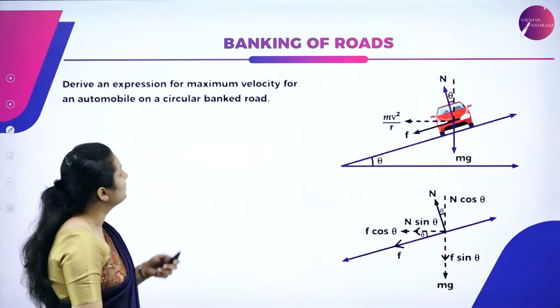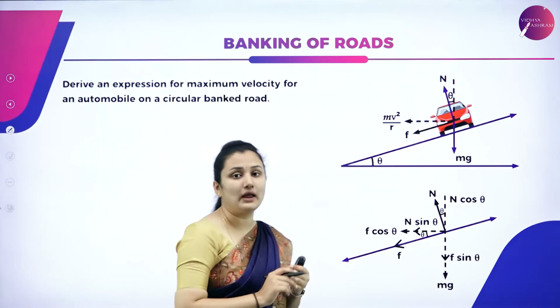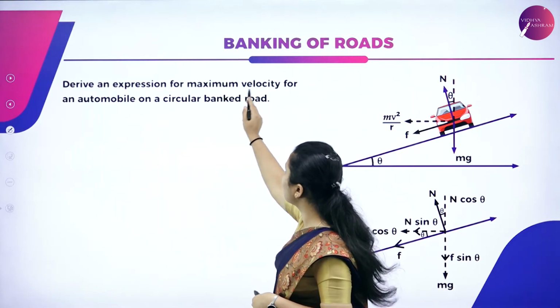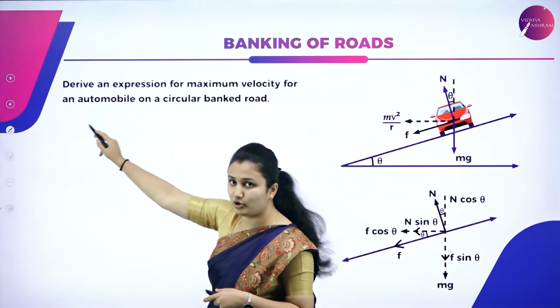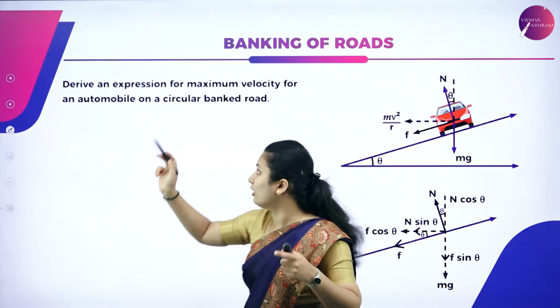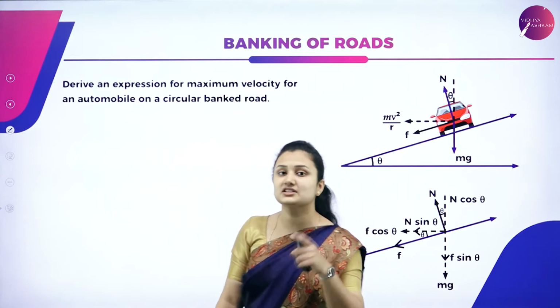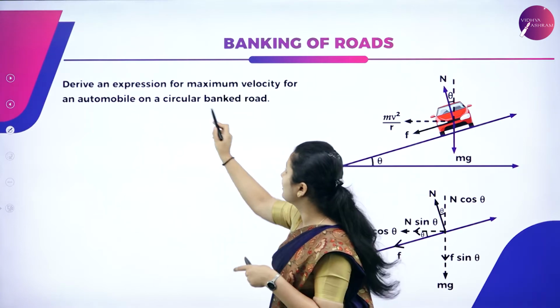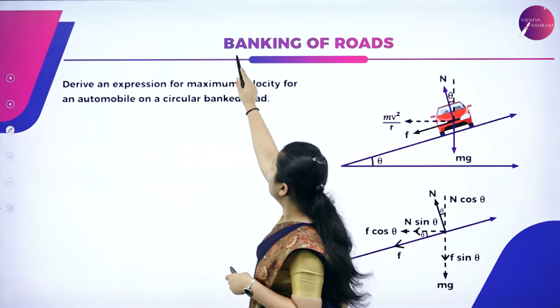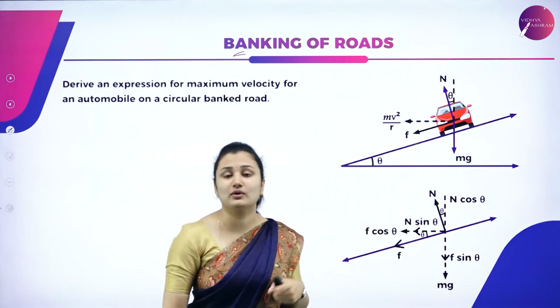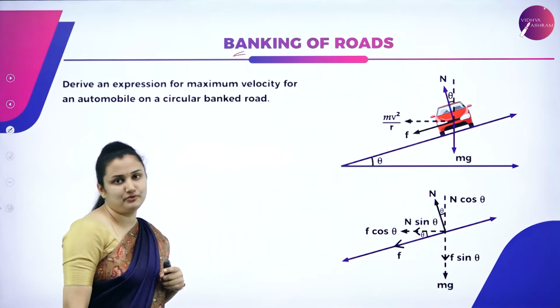So next we have banking of roads, where we have to derive the expression for maximum velocity for an automobile on a circular banked road. It is not a level circular road now, it is a circular banked road. Then why do we need banking of roads? What is the necessity of banking of roads?